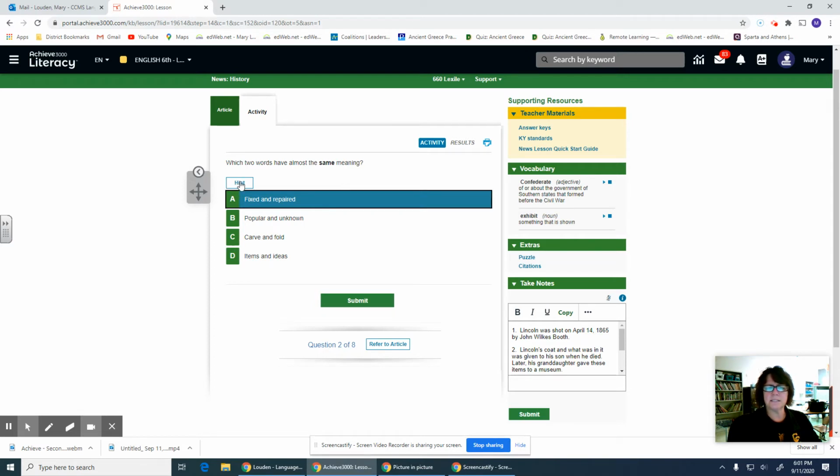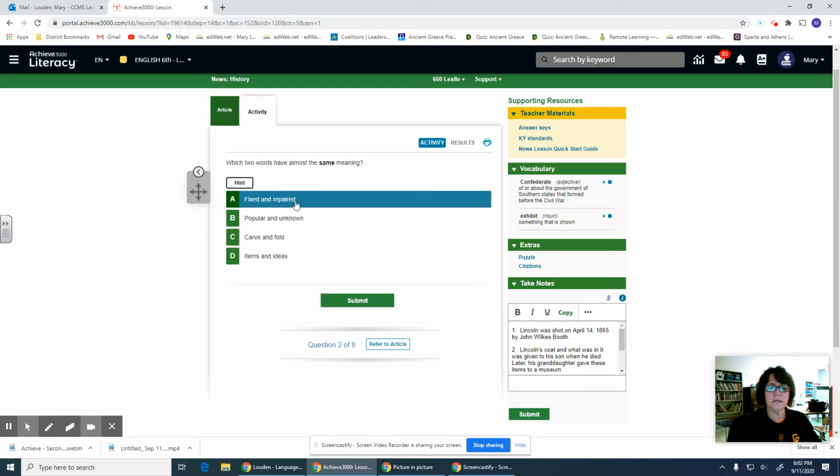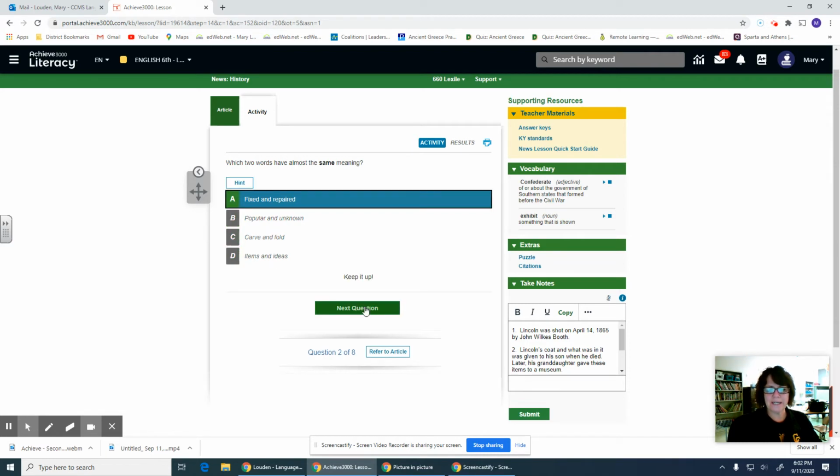Okay, I'm seeing this little hint thing there. I haven't seen that feature before. I'm going to click on it and see what happens. Hint: only some of these words are used in the article. Interesting. So if you weren't sure, you could go back and see if fixed and repaired are, but I'm pretty positive. Submit. Yay, I got it right. Okay, next question.